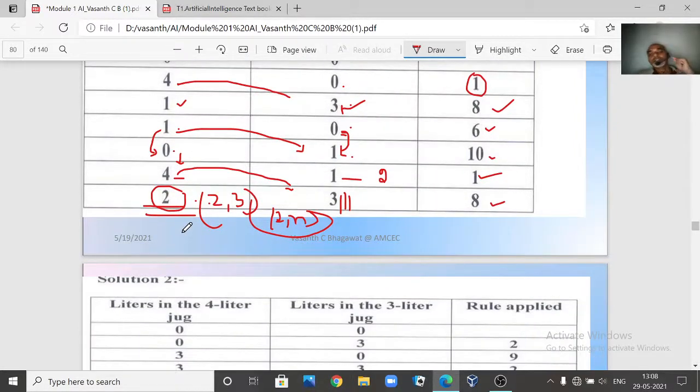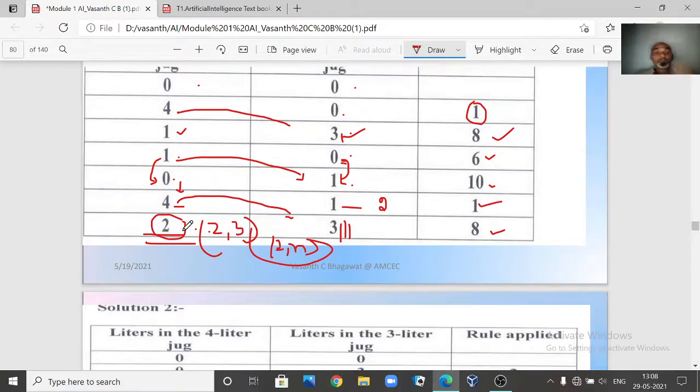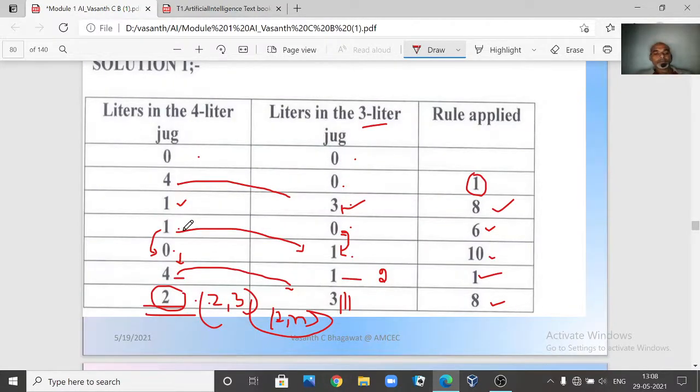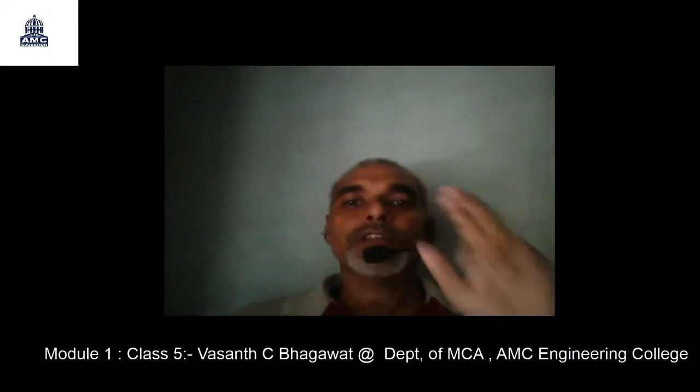Right? Now this is one of the solutions to our particular problem. So when you consider this problem of state space representation, this is how you have written the water jug problem. Exactly, you have written it in a state space representation, that is x comma y or i comma j, and what is the value of i and j.